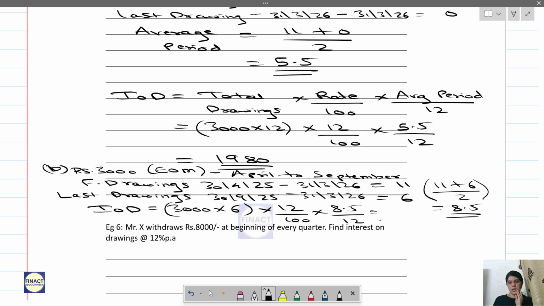Did you understand this? It's maths only. So you will get this type of question also. Whatever type of question you get, you should be able to solve it. You should know the average period formula and the interest on drawings formula. Just write this B example also.